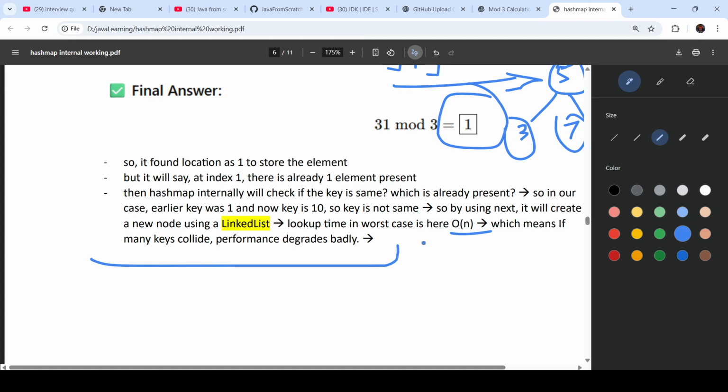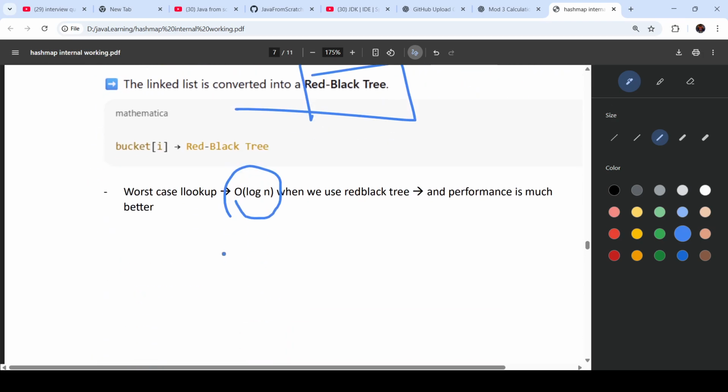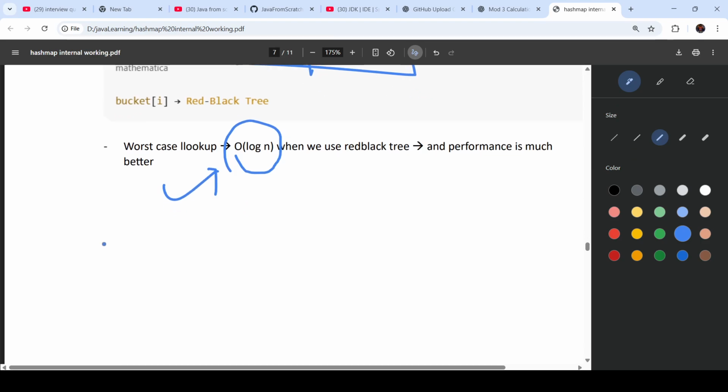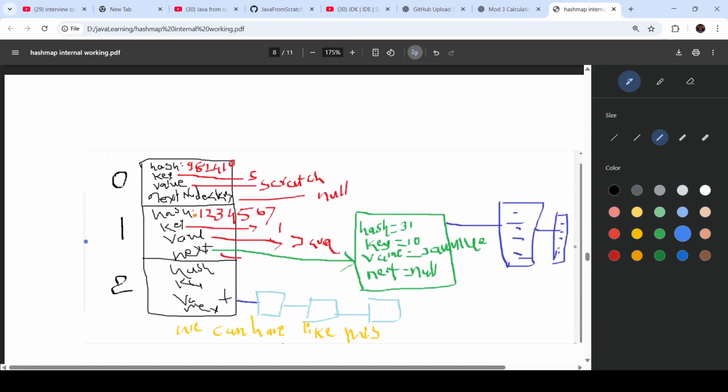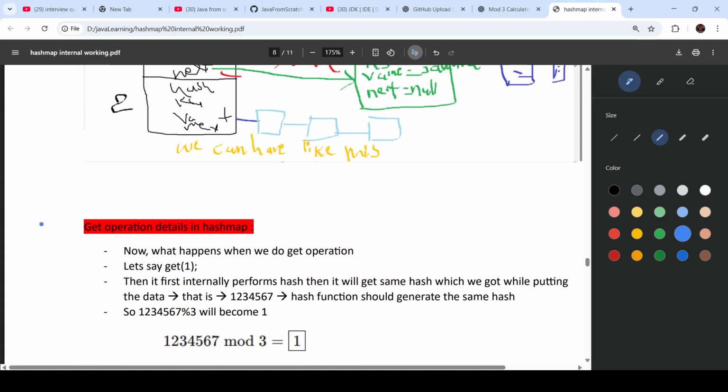But whenever we are using a tree, then big O of log of n will be the new cap, the new way we are achieving this. In this way this list is growing. If you see this diagram, values keep adding.